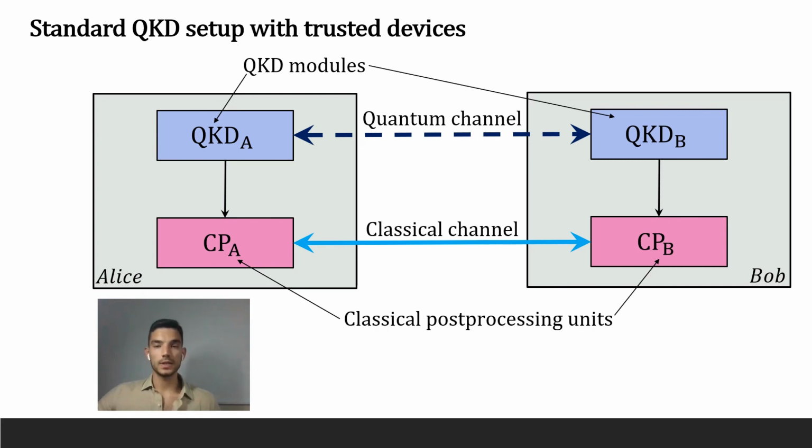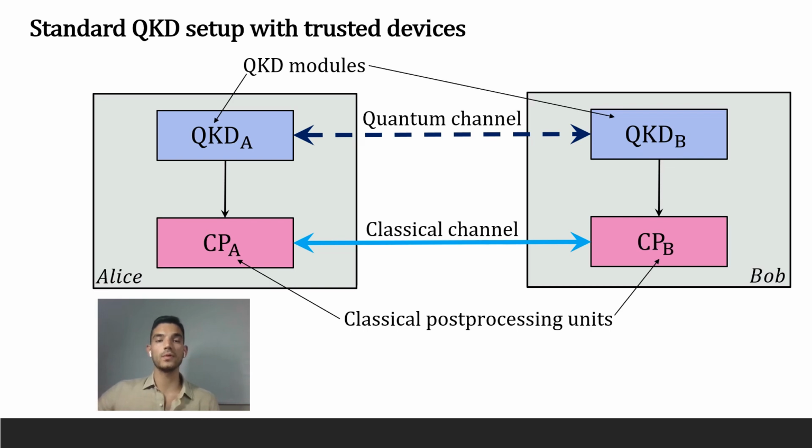A QKD module, which is the blue box in the figure, and a classical post-processing unit, which is the pink box. Alice's and Bob's QKD modules are linked by a quantum channel, and in this way they form a so-called QKD pair. The role of the QKD pair is just to generate raw correlated data between the parties through quantum communication, and after this quantum communication phase, each module transfers its raw data to its local CPU unit. Coming next, the two distant units distill a pair of secret keys from the raw data via coordinated classical post-processing and authenticated classical communication. Okay, so far so good, because this is the standard setting.